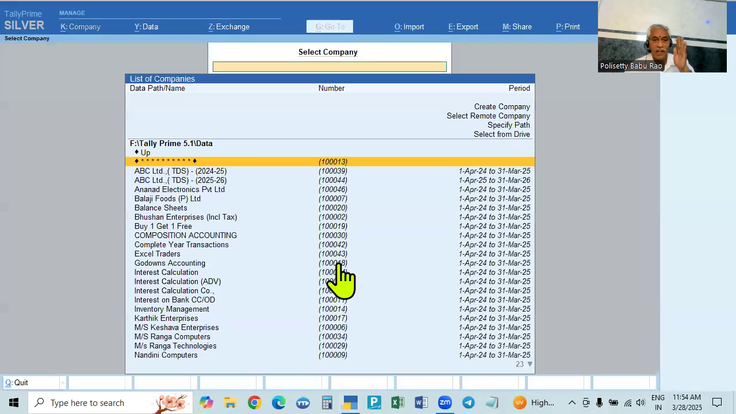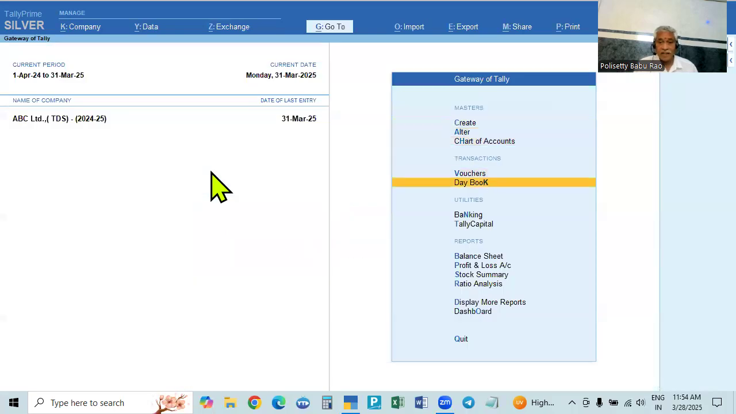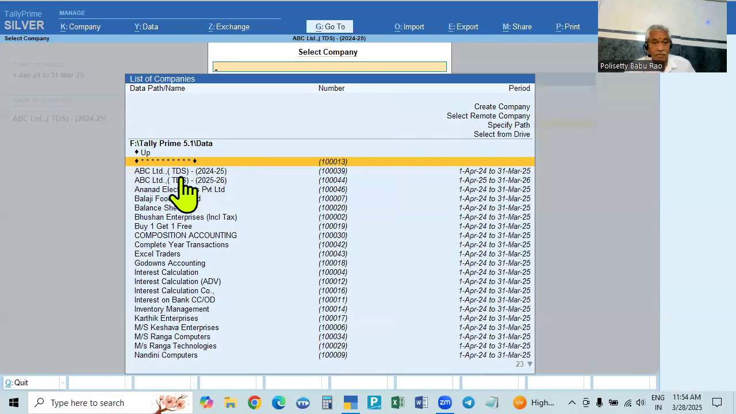Otherwise, whenever you open Tally, it will take and show, see here, 24-25. In the first case, continuation, the total for 24 to 26 is showing. Now it is showing separately. First one is 24-25, 1st April 24 to 31st March 25. This is the company with all the transactions up to 31st March. And next one is 25-26. This is the current financial year.